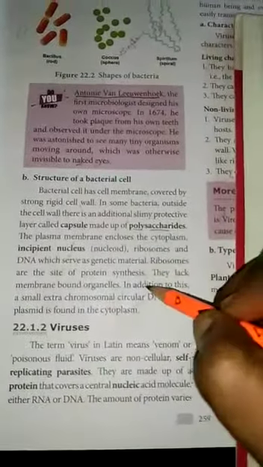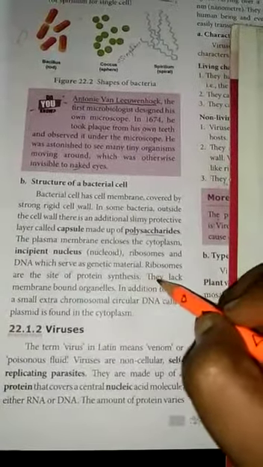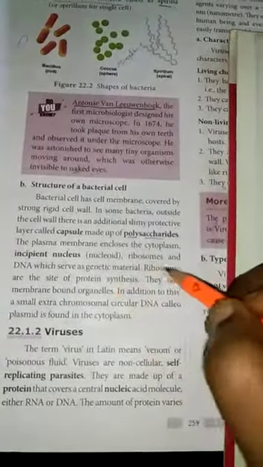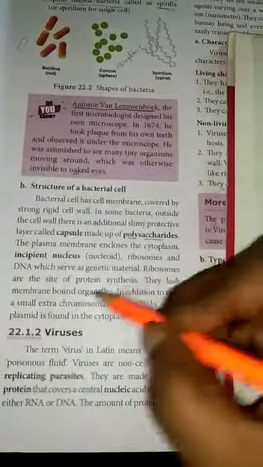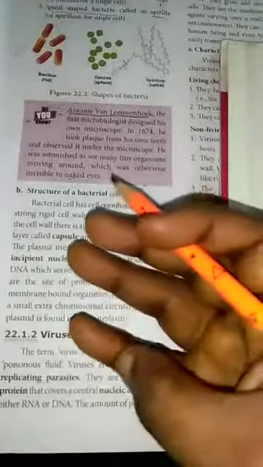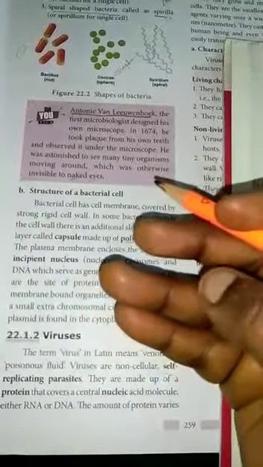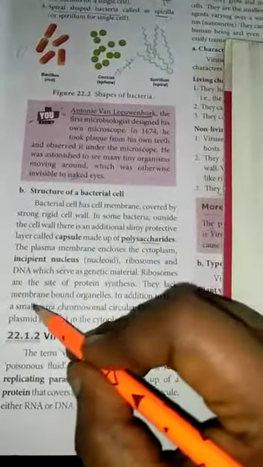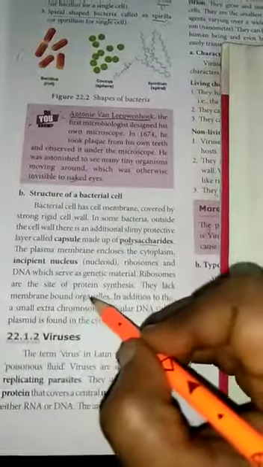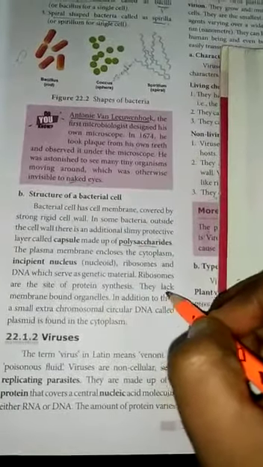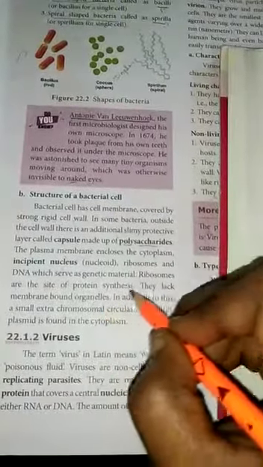Protein synthesis means protein production, and it occurs in the ribosomes. They lack membrane-bound organelles. Membrane-bound organelles means mitochondria, Golgi apparatus, and endoplasmic reticulum. These are all what we call membrane-bound organelles. These organelles are absent.